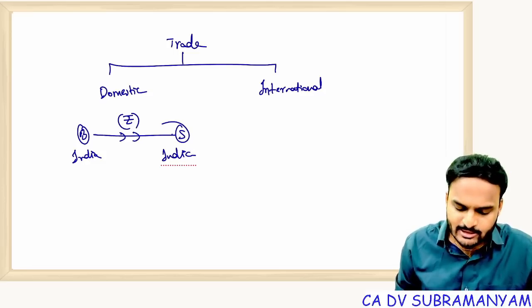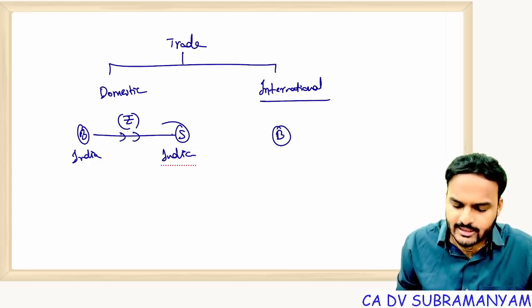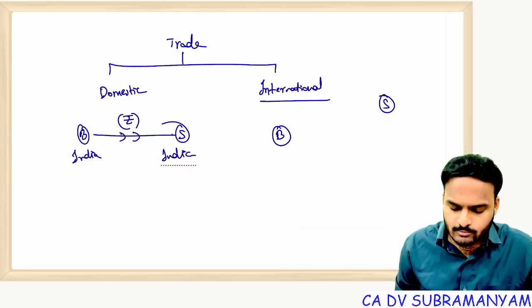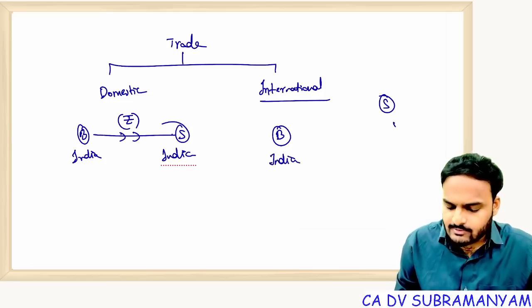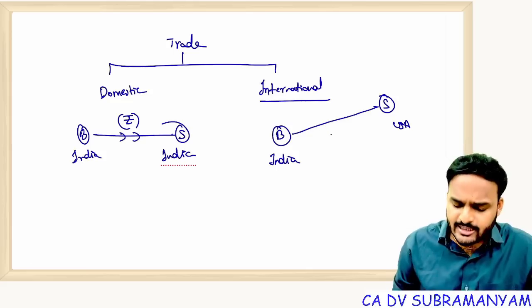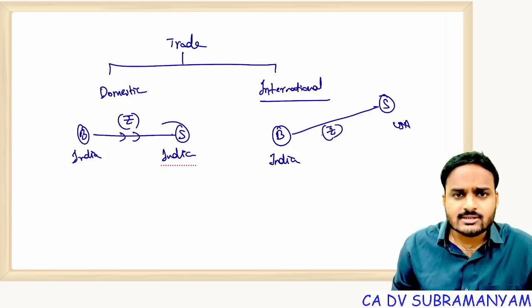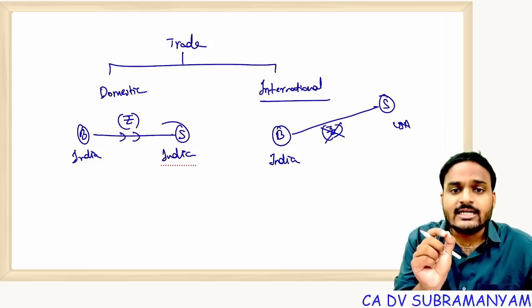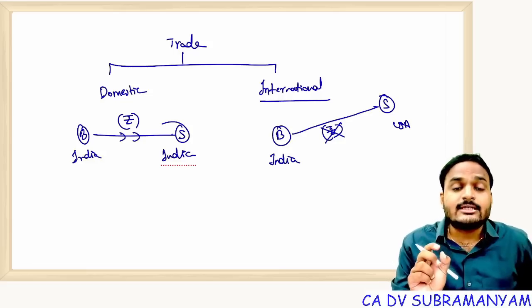Clear? Next, coming to international transactions, here buyer and seller belong to 2 different countries. Suppose the buyer is from India and the seller is from USA, and the buyer needs to settle this transaction. Now, can the buyer make payment in rupees to settle this transaction? No, because the rupee has limited usage. Its usage is limited to India.